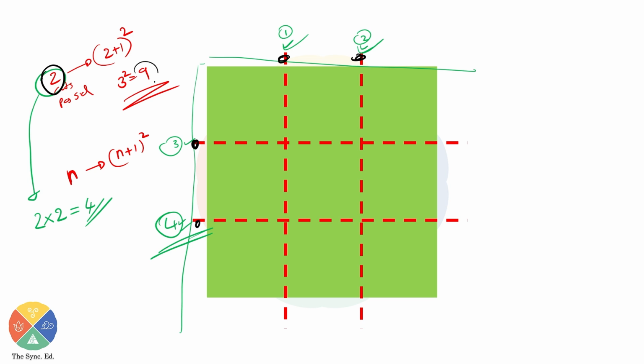The number of pieces which are forming is 9. That is 2 plus 1, whole squared. 1, 2, 3, 4, 5, 6, 7, 8, 9. That's another thing. And the final thing is the total number of cuts. 2 cuts per side or 2 cuts per dimension, but in total, 1, 2, 3, 4 cuts are there.